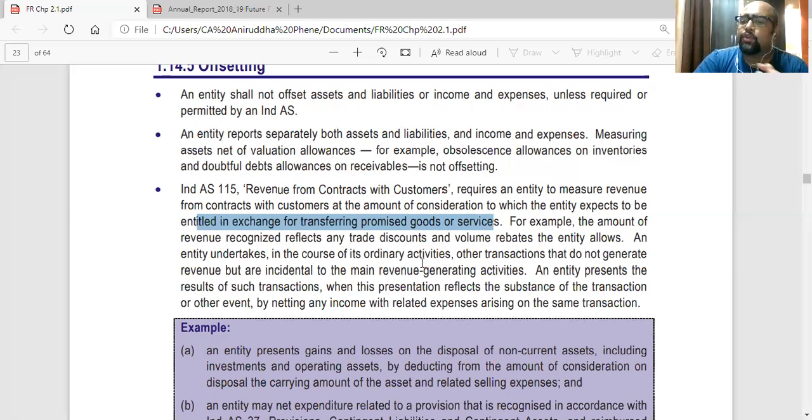They are saying revenue should be measured net of any discounts or rebates. Trade discount, volume rebate. Volume is basically the amount of order based on which discount is given. So it should be recorded net of all this. For example, the amount of revenue recognized reflects any trade discounts and volume rebates the entity allows.